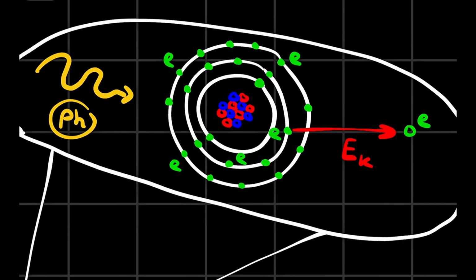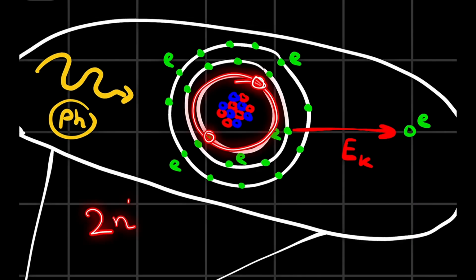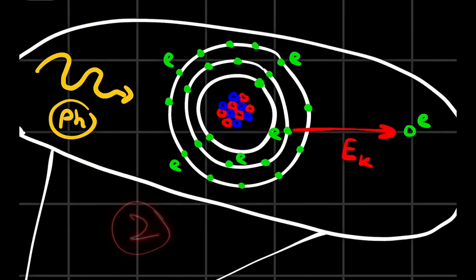Let's say these green dots are each electrons. And we know from chemistry that we have this formula, which is 2n squared. It tells us that in each energy level, there might be just a certain number of electrons. For example, in the first energy level, we can have only 2 electrons, because by 2n squared, if we put here the first energy level, then it would be just 2.